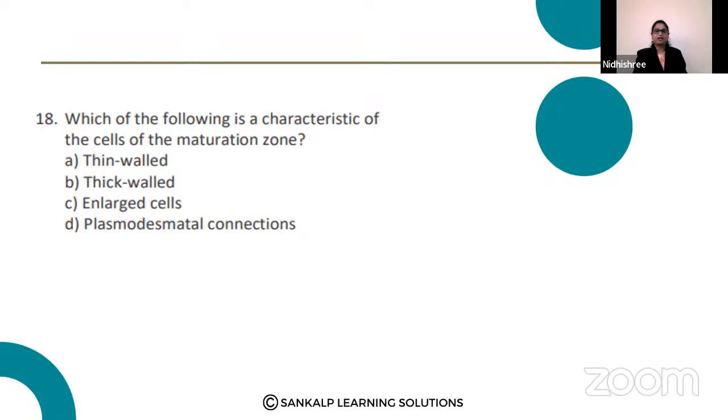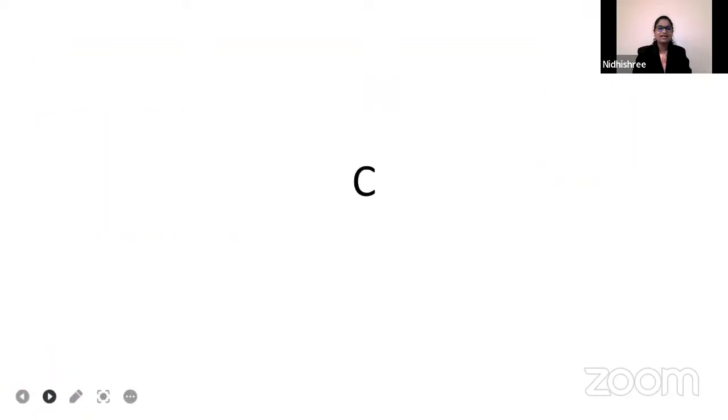Saima option C, Parvati option D, Chandru option B, Ramesh option D, Madhumita option D, Amruta option D, Lohit option C, Chandana option B, Kavita option C. Okay, most of you answered option C and D. Yes, the right answer here is option C, that is enlarged cells is a characteristic feature of a cell.